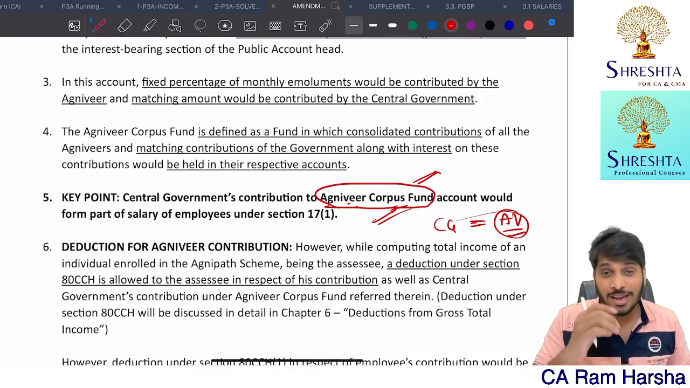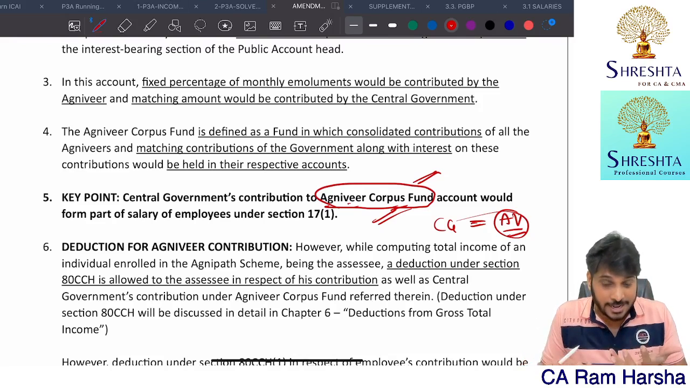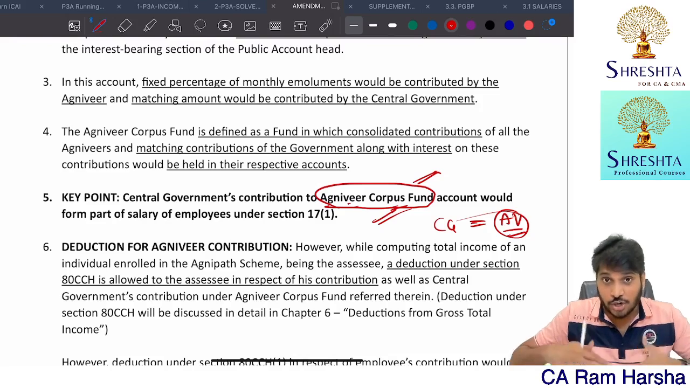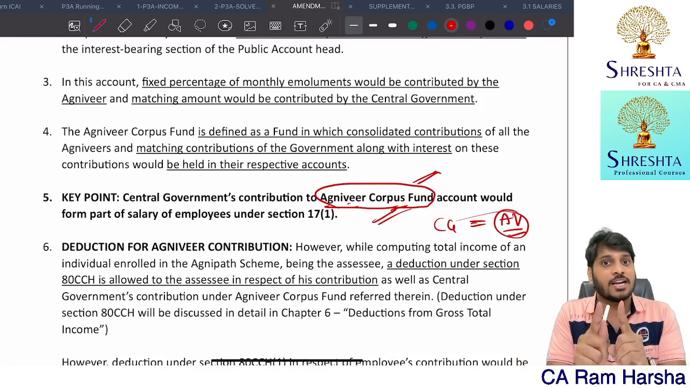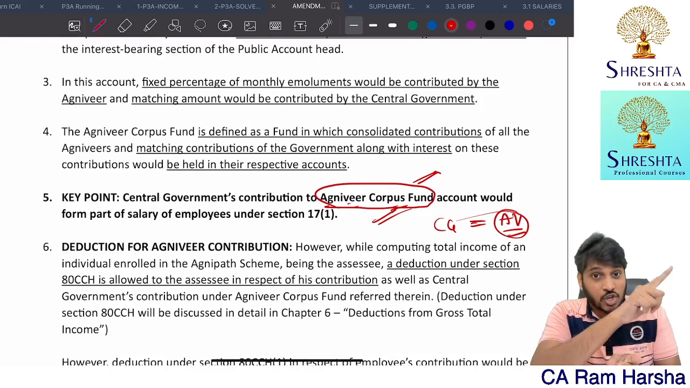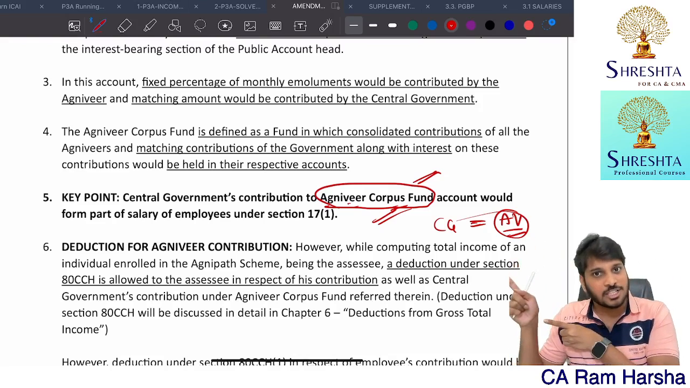So that withdrawal, now you are contributing, right? Agniveer, from the salary whatever he is getting, is contributing to the Agniveer Corpus Fund, right? He will get a Chapter 6A deduction. Now the government is also contributing, right? That also he can claim under Chapter 6A.